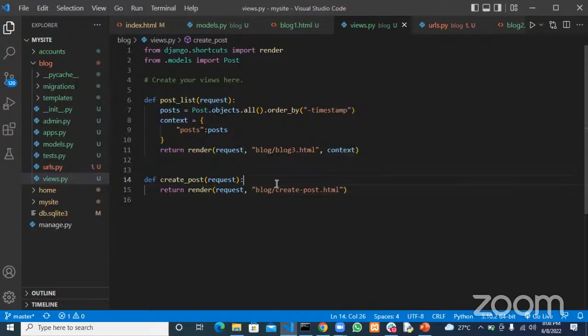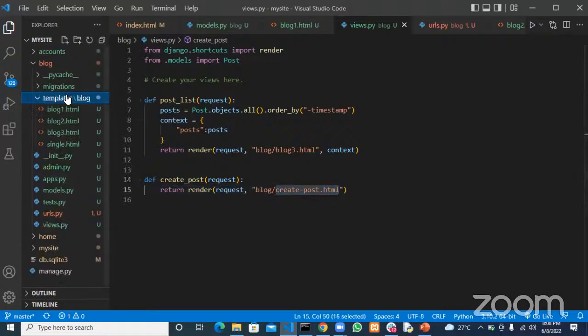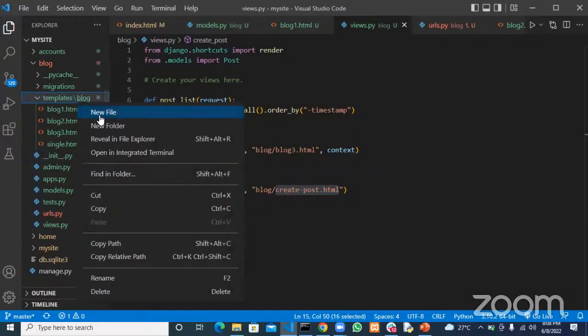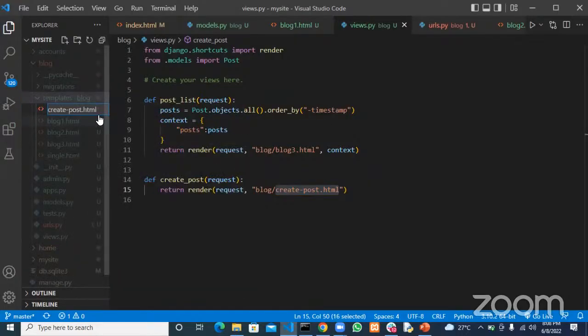Okay, so this template will be more like a form where users can actually make this post. So we come here and we create a new template for create post.html.